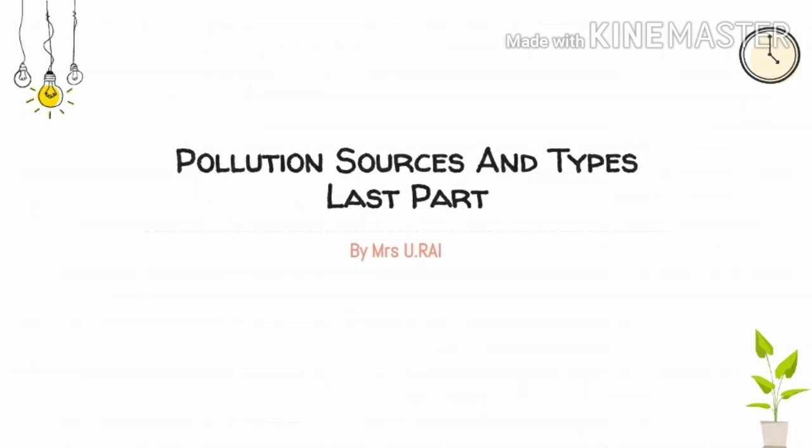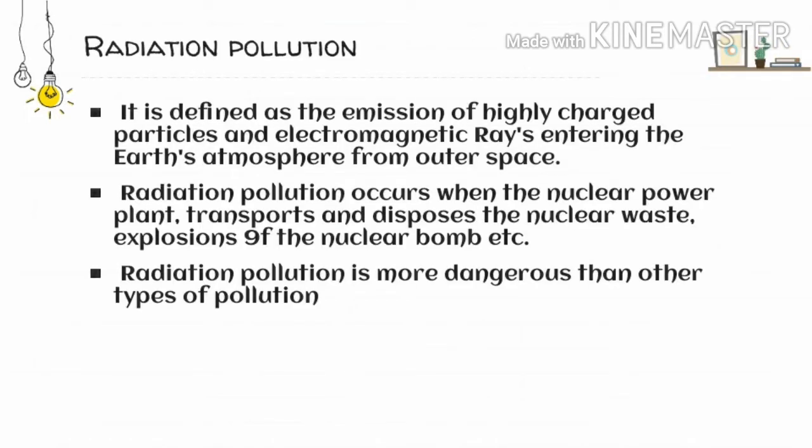Before we understand what radiation pollution is, let's understand what radiation is. When there is emission or release of energy waves, highly charged energy waves, through space or through a physical or solid object, we say those are radiation. We can also say that radiation is the release of energy from the atom of an element, and that element can be uranium or thorium. And when there is the movement of this energy in invisible waves, then we say that is radiation.